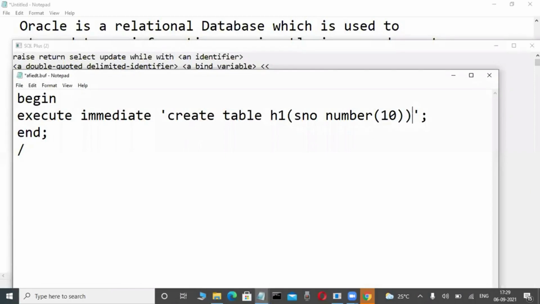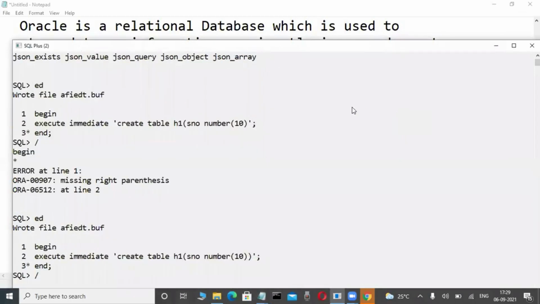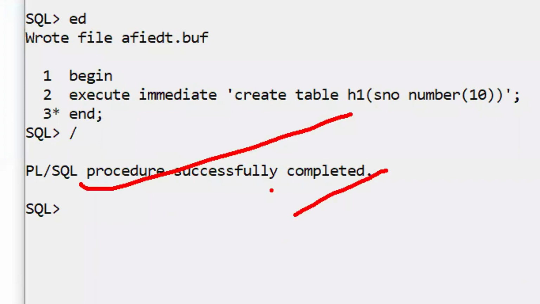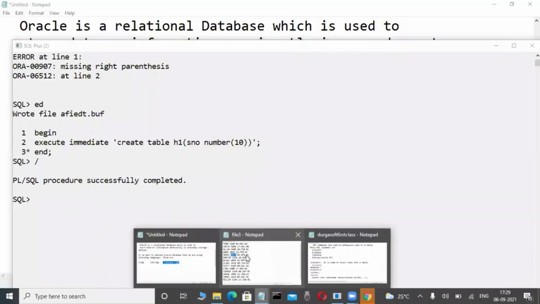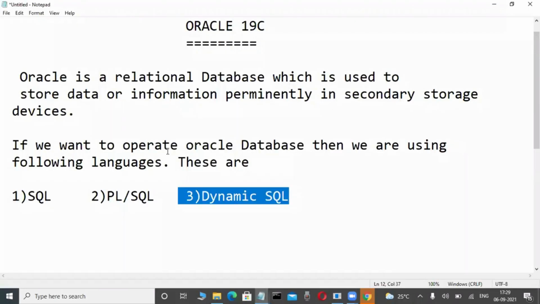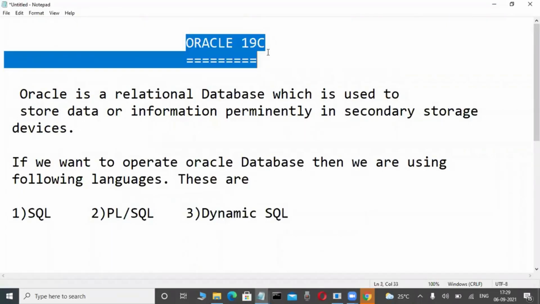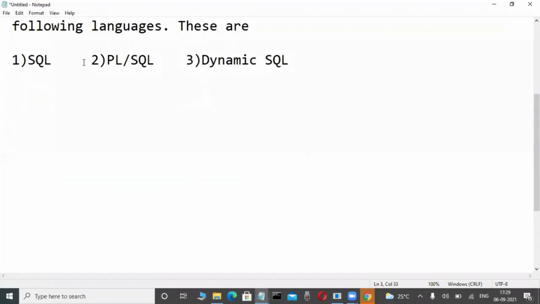Just observe it here. These types of coding, how can I write? I will tell you. And now here, yes, this coding successfully completed. That's why we are learning all these things in our course. Whenever any software engineer works on Oracle database software, compulsorily they learn 3 languages. One is SQL, structured query language, that is a non-procedural language. Again, the extension of SQL, that is PLSQL, procedural language extension for SQL. That is procedural, a little bit of coding is there.